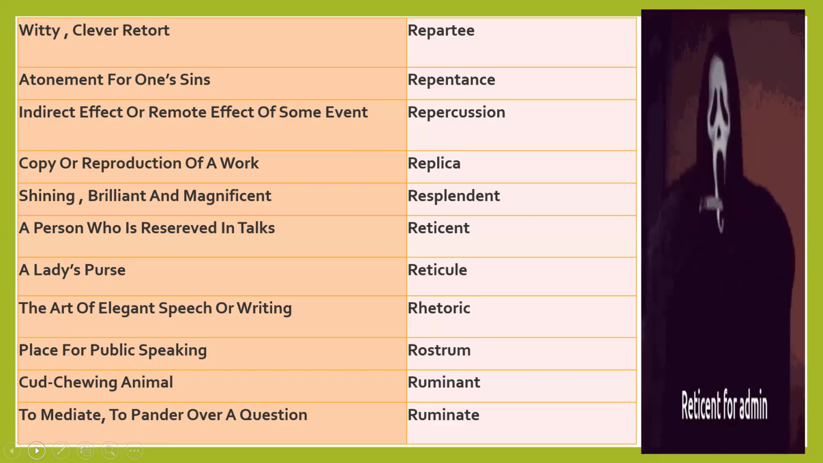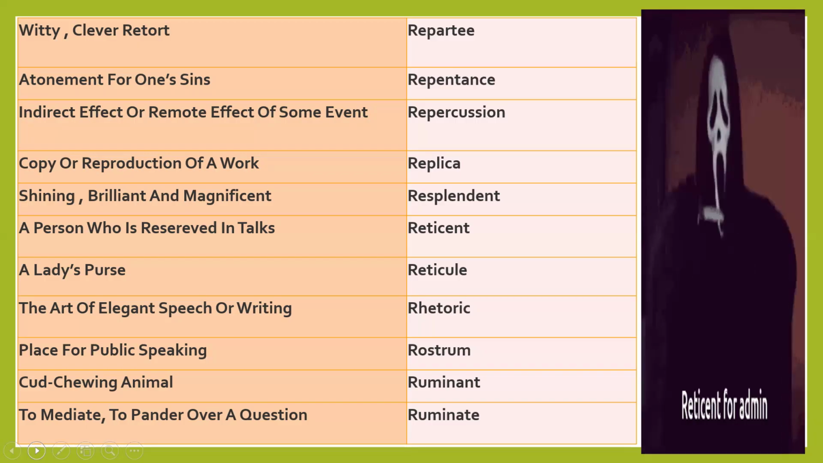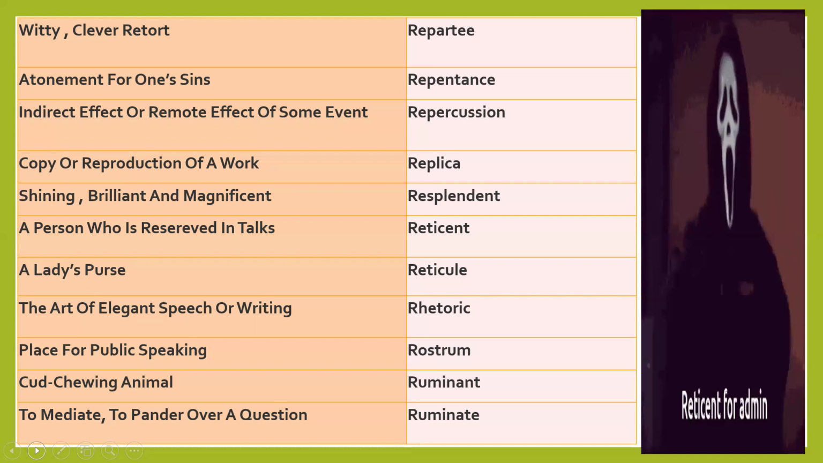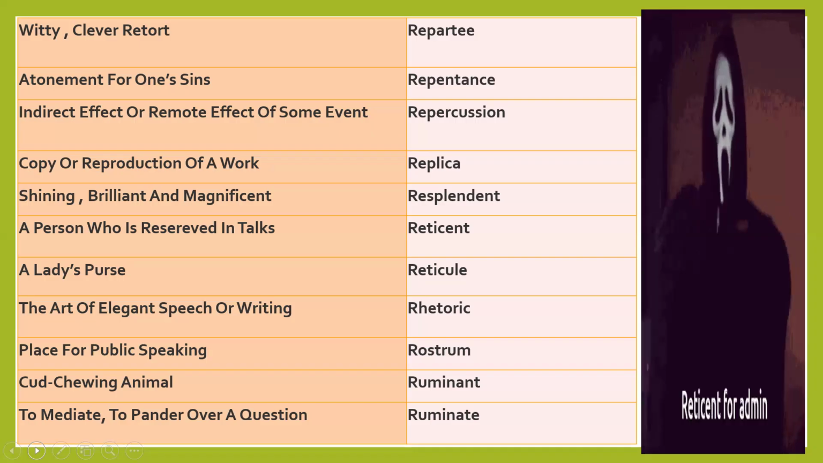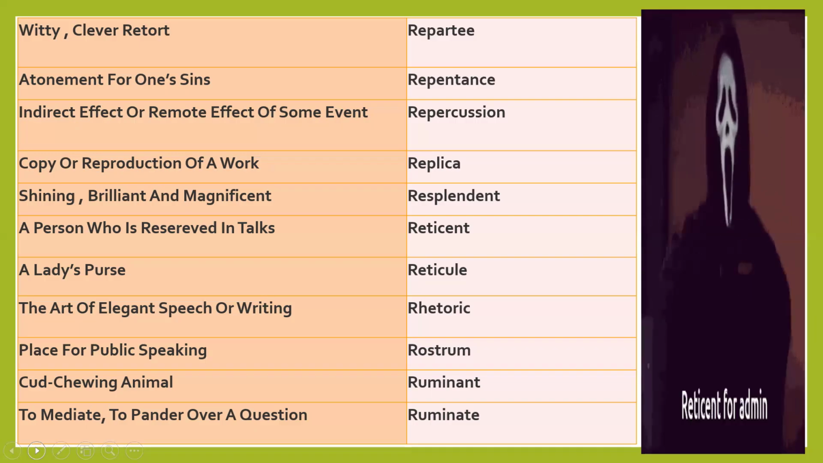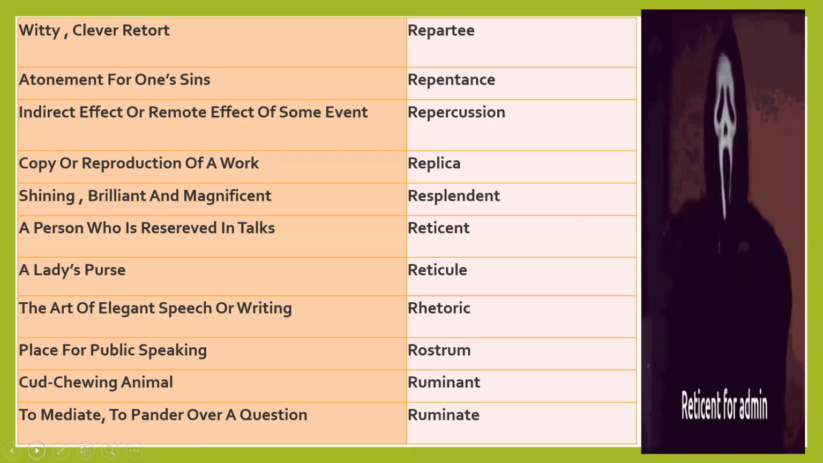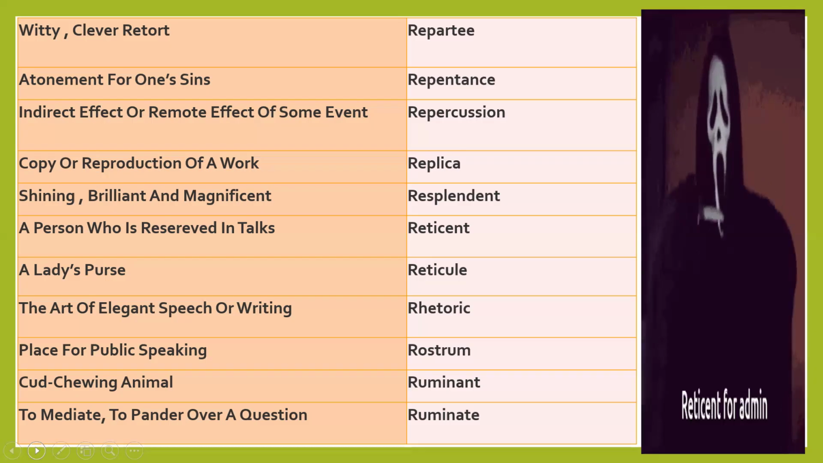Repentance, atonement for one's sin. Repentance means a mistake was made in the past and now having regret. Regret for one's sin, regret for one's mistake, that is repentance. Repercussion means indirect effect or remote effect of some event. Because of some incident, an effect happens on someone. That is a repercussion, an indirect or remote effect of some event. Replica means copy.